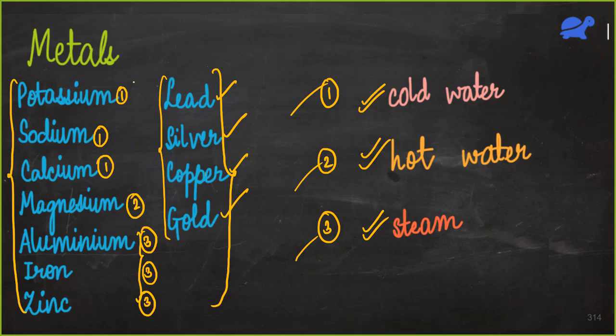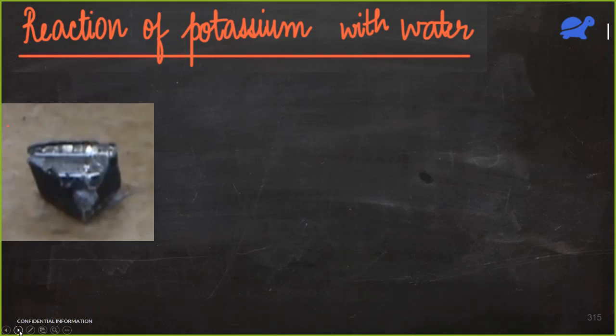The ones that are reacting with cold water, those are more reactive. So potassium, sodium and calcium are most reactive. Then comes magnesium and then come the other elements. So we'll see these reactions one by one now. First of all, we have potassium. Alright, so let's write the reaction.